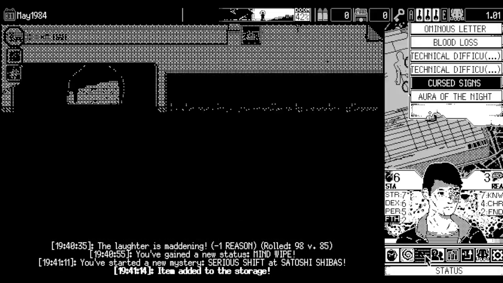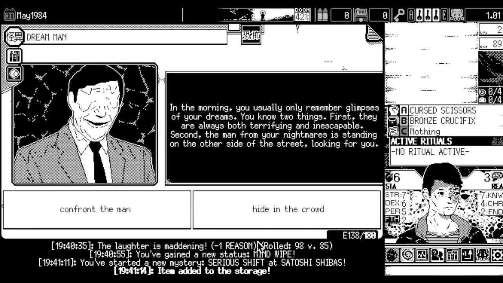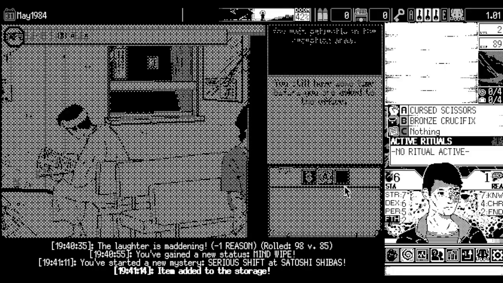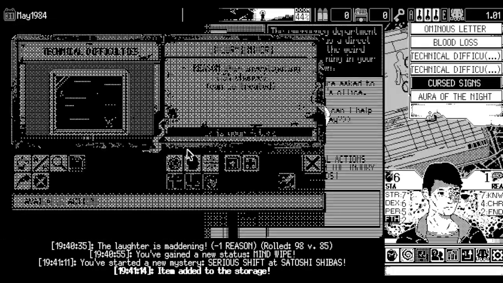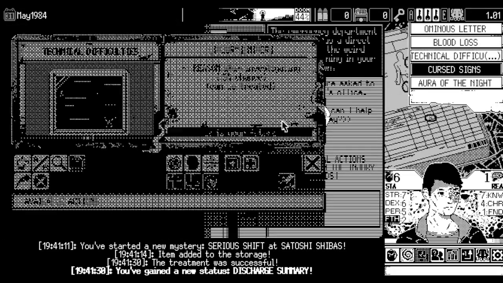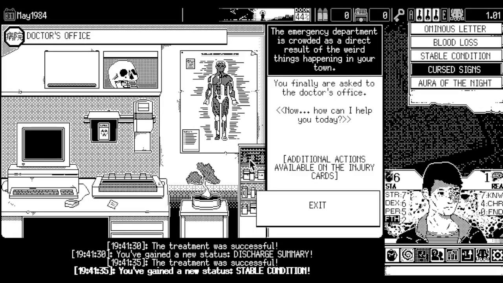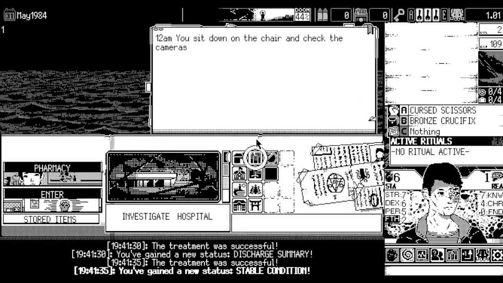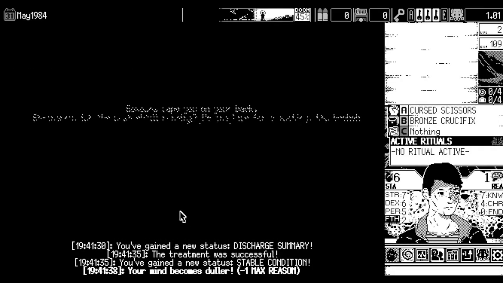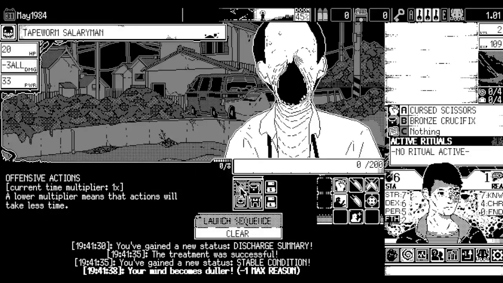How many stacks of technical... We have 2 stacks of technical difficulties. I'm just gonna have to walk. Actually, we have 2 funds, and we're losing reason. So, you know what? Let us take care of these 2 injuries. Discharge summary is what we want to see. So, again, you could just get lucky here, but oftentimes you're not, is what I'm trying to say. You'll break even. You'll survive, is the other thing I'm trying to say here.